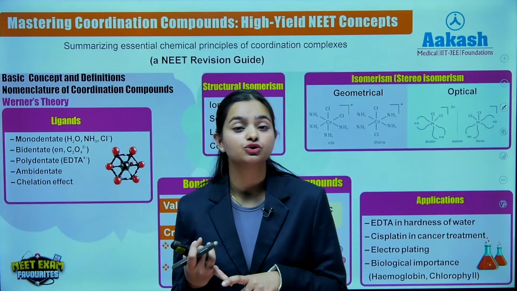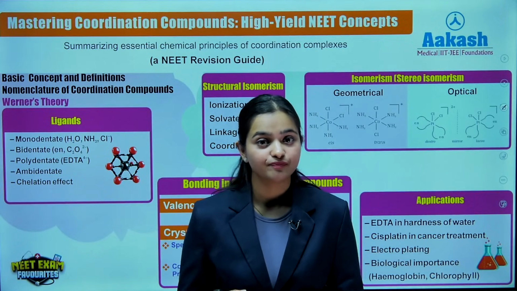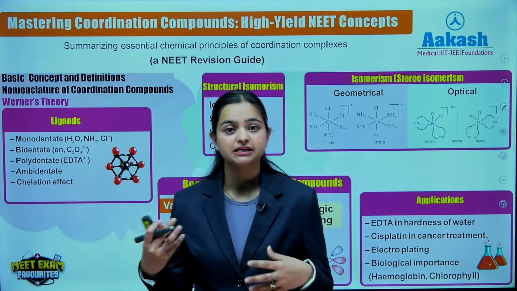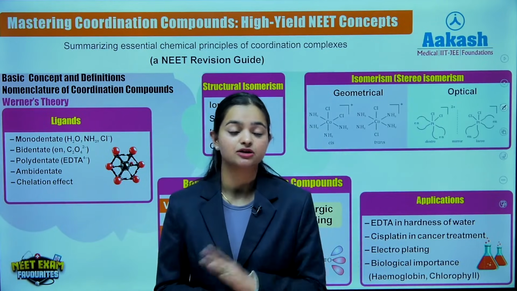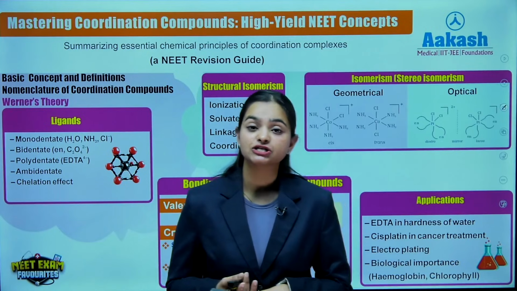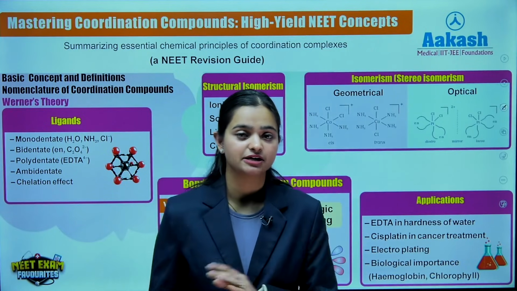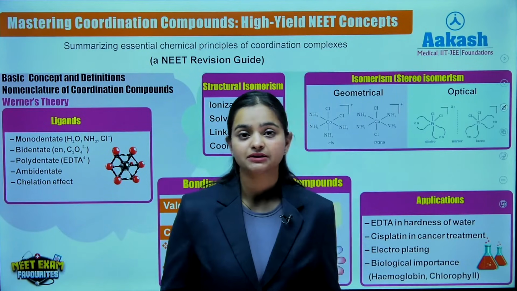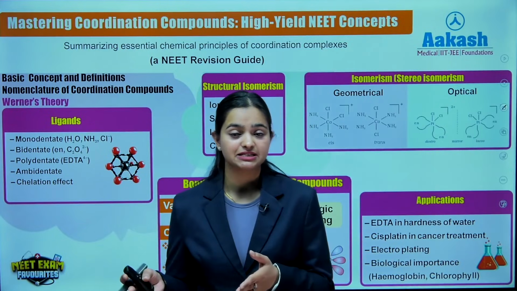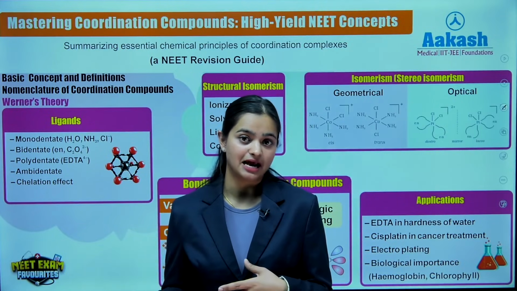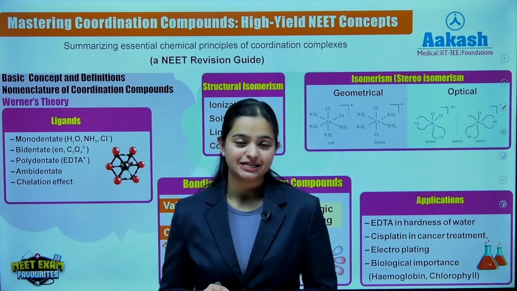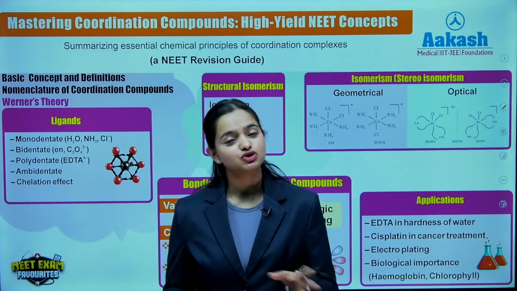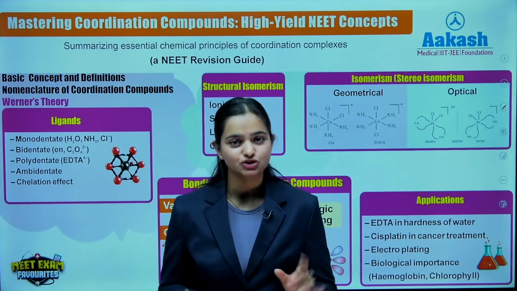Starting from, you should know the central metal atom, the ligands, basically the donor atoms which will be directly connected to the central metal atom, right? And the oxidation number, that is the charge on the central metal atom. Coordination number, that is the number of donor atoms which are basically directly bonded to the central metal atom, right? The coordination sphere, which is the square bracket you see in your coordination complexes, right? I'm assuming कि हम सबको ये basic definitions तो पता ही है.